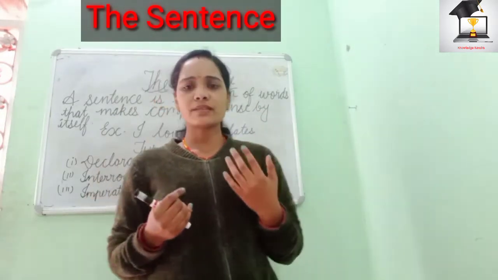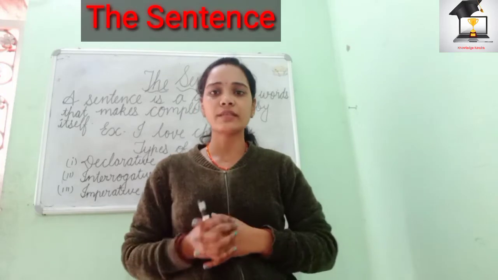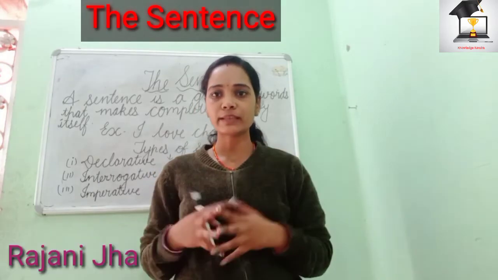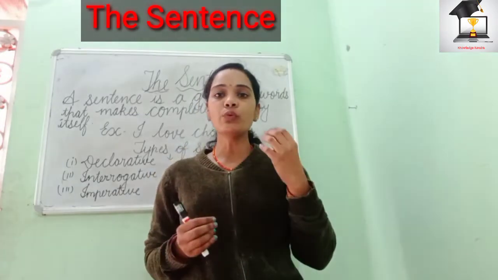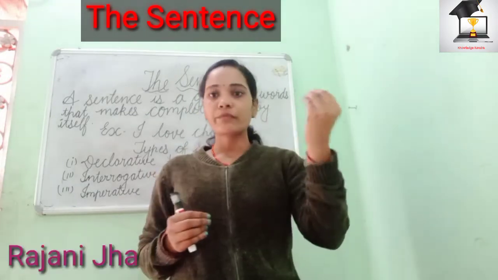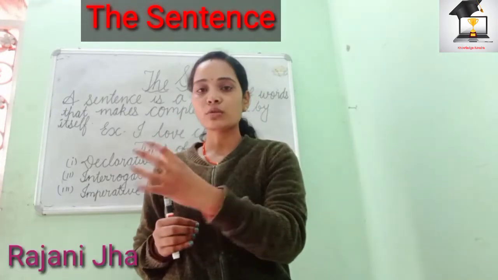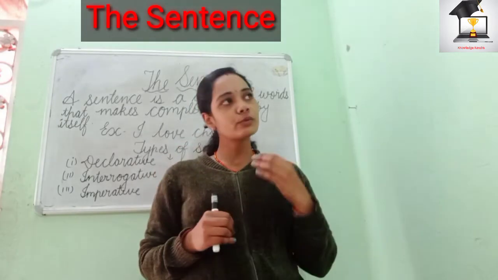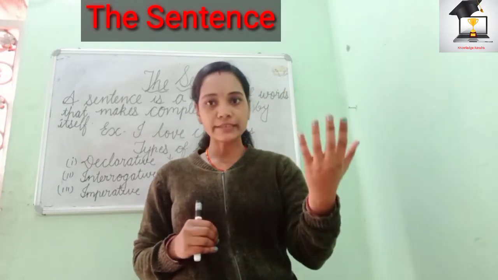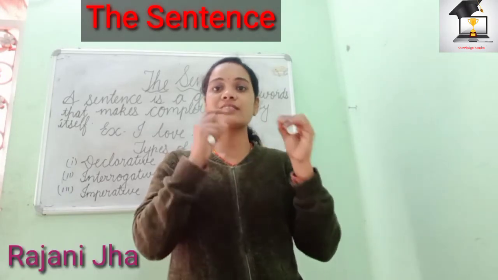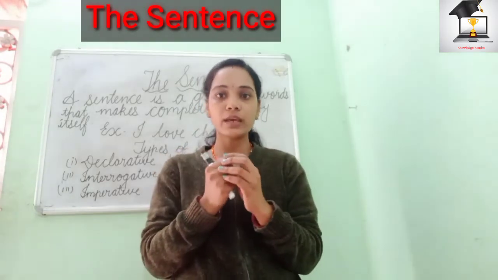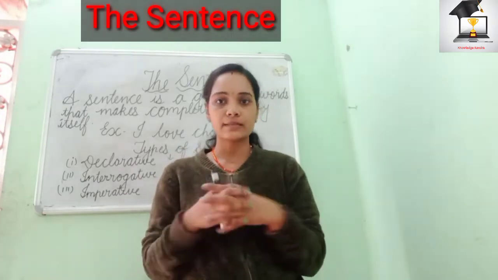If you ask a small child what a sentence is, he or she can reply that a group of words is called a sentence. You cannot say it like that. Why? Because a group of words can be a phrase also, or a clause also, and those are the parts of a sentence. A group of words can be a sentence also, but a sentence is quite different from a phrase and clause, because it has a complete sense.